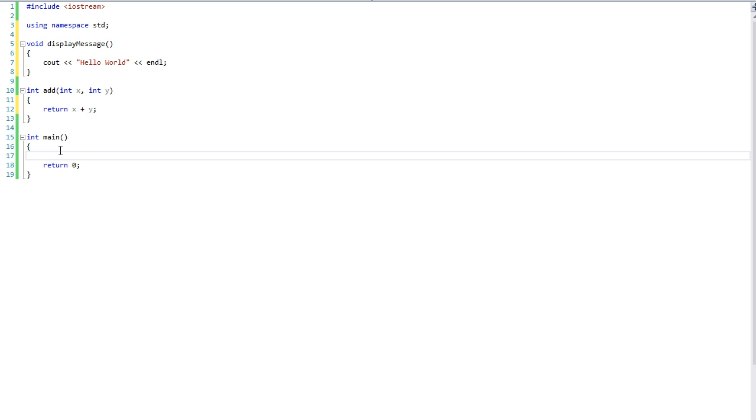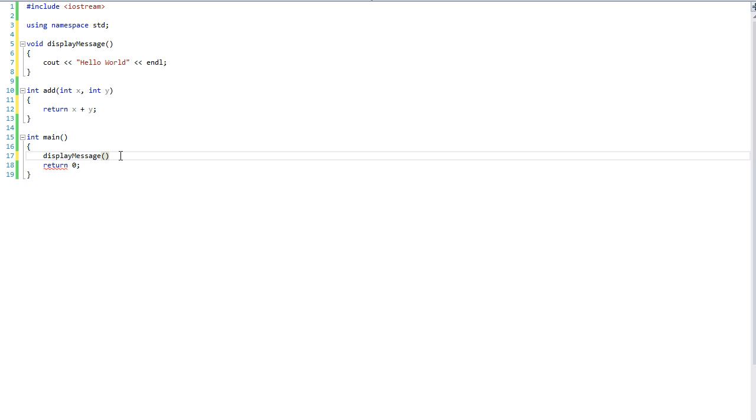Maybe you have a while loop, and you let your game do its thing, and your game calls a function that calls another function that calls another function. It keeps on going and going. But our main function is the main entry point of our program. So in this case, let's say displayMessage. This will call the function.